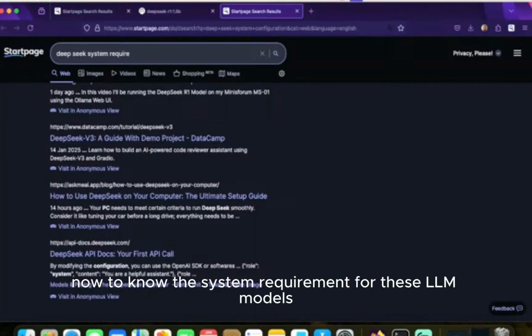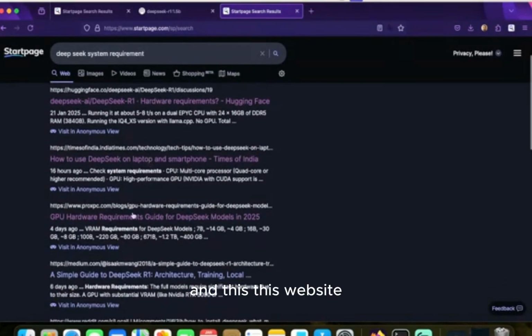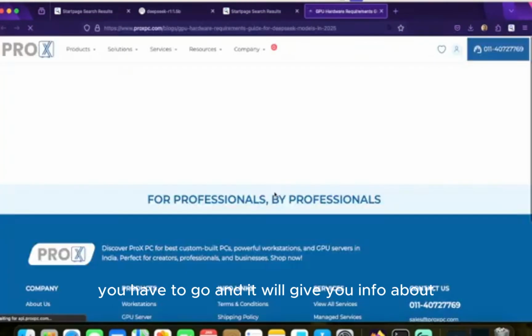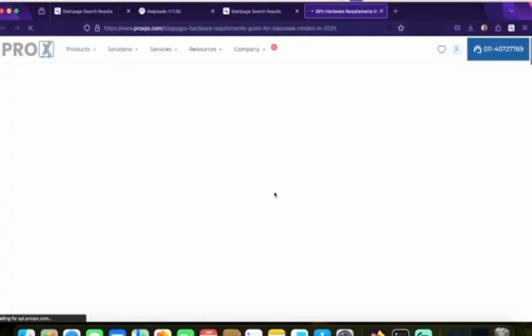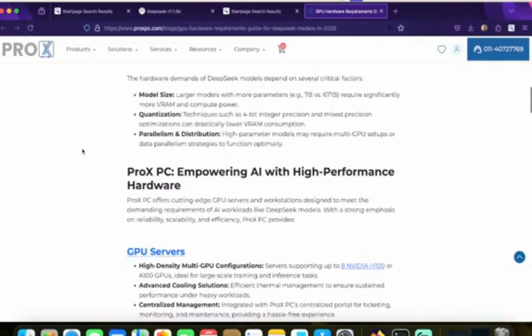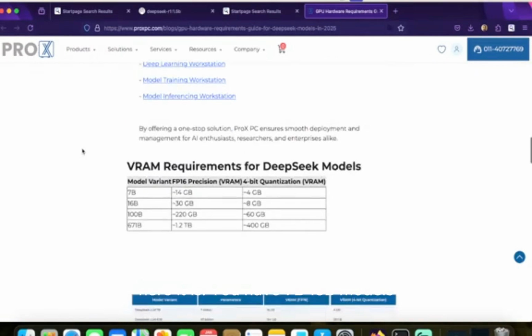Now, to know the system requirements for these LLM models, just go to this website, and it will give you details about this DeepSeek R1 model. Scroll down. Here it is.